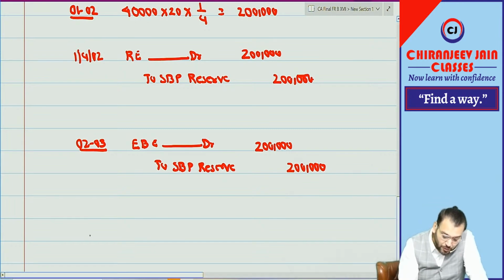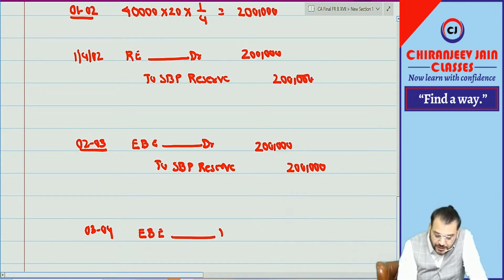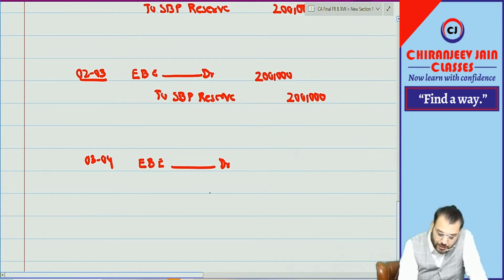Correct. Then for current year, means the year for which we are preparing Ind AS financial statement, that is 2003-04. In that year also we will pass one journal entry: EB expense account debit to what? SBP reserve, that is 2 lakh.